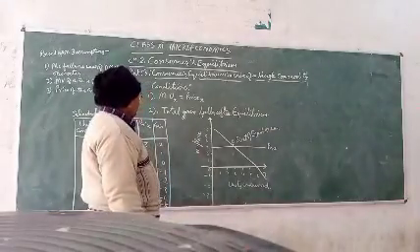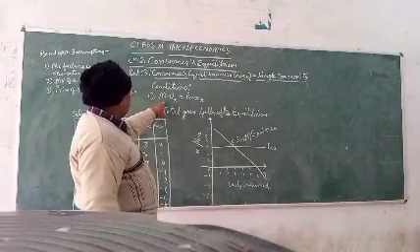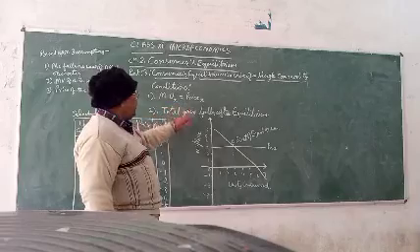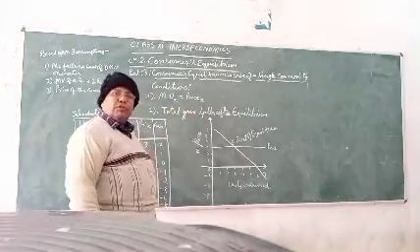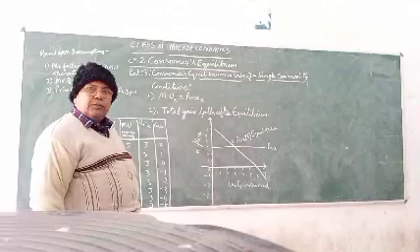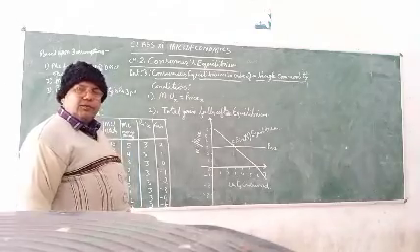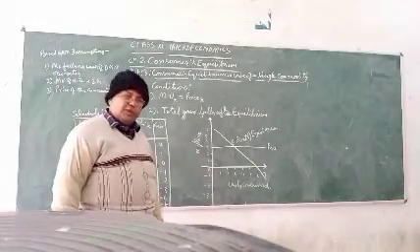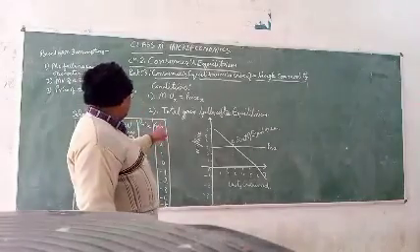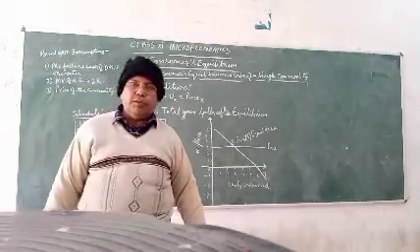So, in the first condition, we have seen how the consumer attains or decides his equilibrium condition for consuming a particular commodity. Second condition, total gain falls after equilibrium.